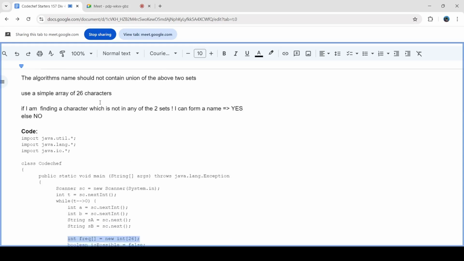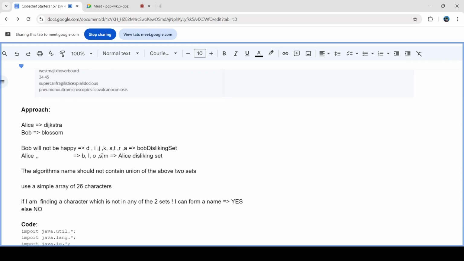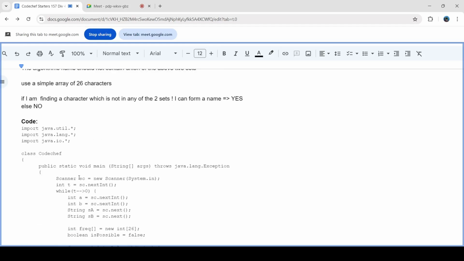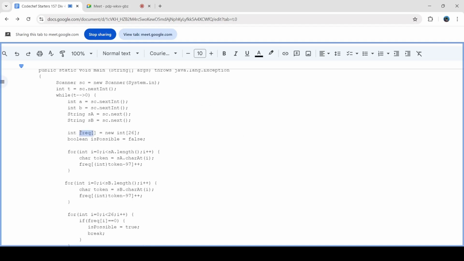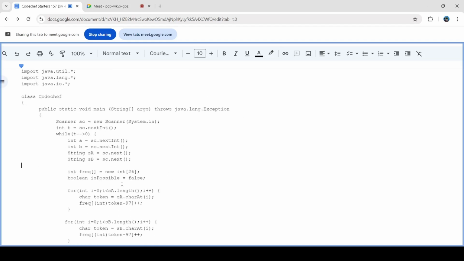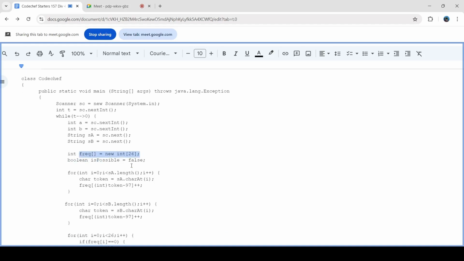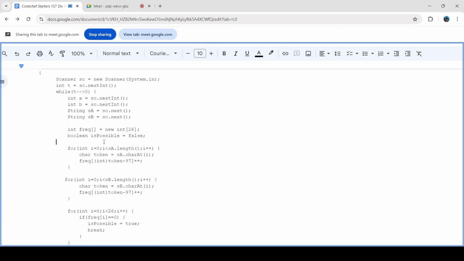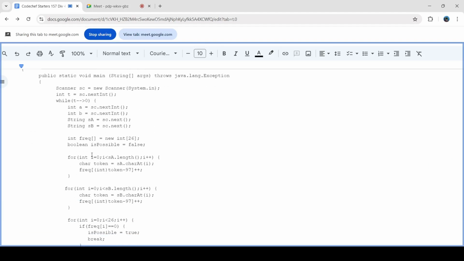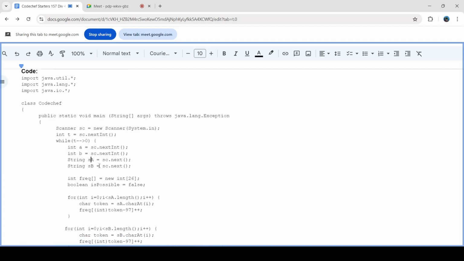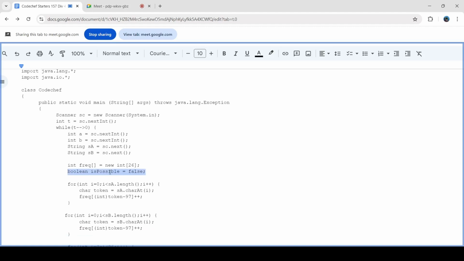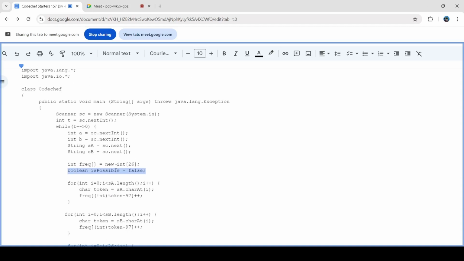It's not necessary to store the frequency because we just need to identify or measure whether the characters are there or not. So it's not necessary to calculate the frequency. You can just use a visited array kind of thing, like int visited. That's also a good name. And then boolean is possible. I have taken a boolean variable to check whether I can form the name of the algorithm or not. If it is possible to find the name of the algorithm or not, this variable is for that.